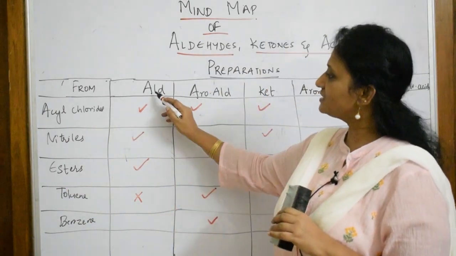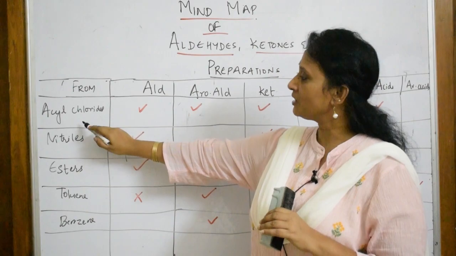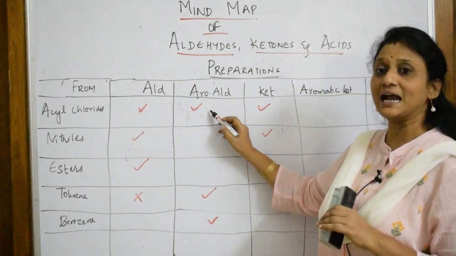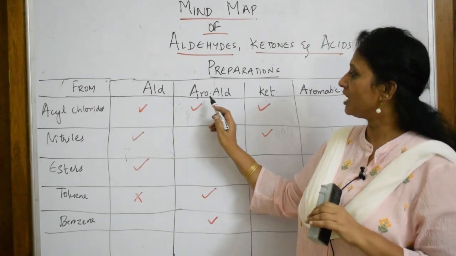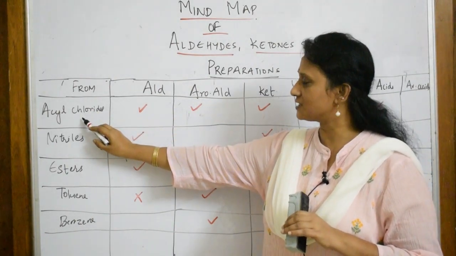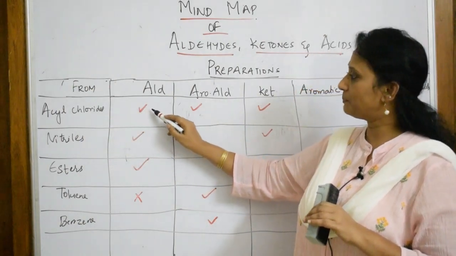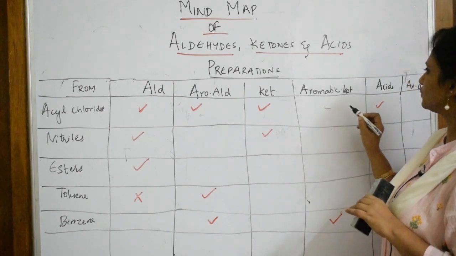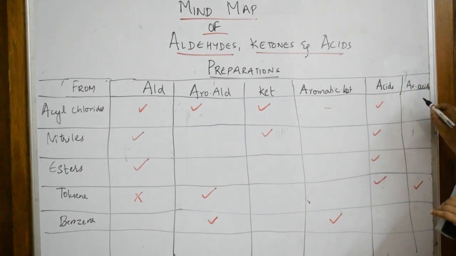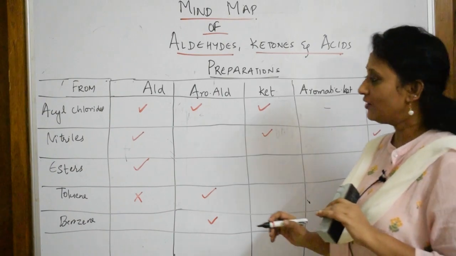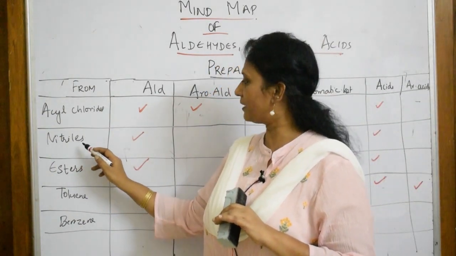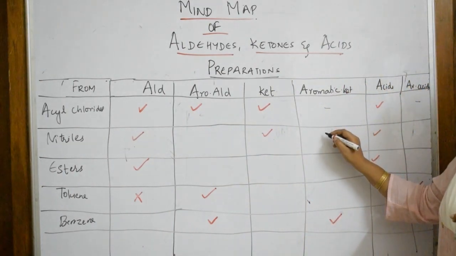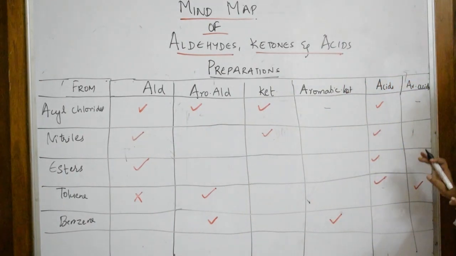Right. So when I see aldehydes, just see, we can prepare aldehydes from acyl chlorides. Yes, we can also prepare aromatic aldehydes from acyl chloride. So acyl chloride is a reactant. I can prepare aldehydes, aromatic aldehydes, ketones, aromatic ketones, no. Acids, aromatic acids, no. Done. When it comes to the nitriles, I'm going to prepare aldehydes, ketones and acids. So aromatic ketones, aromatic aldehydes, aromatic acids are not prepared.